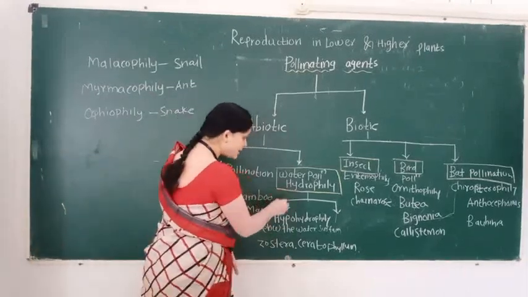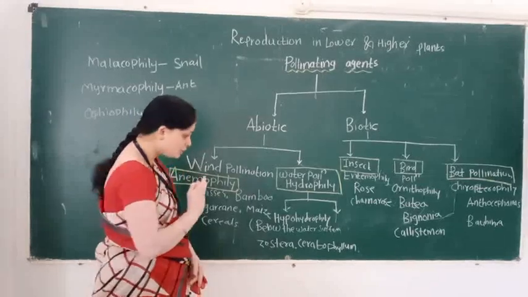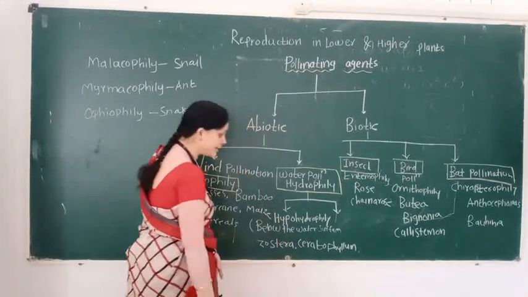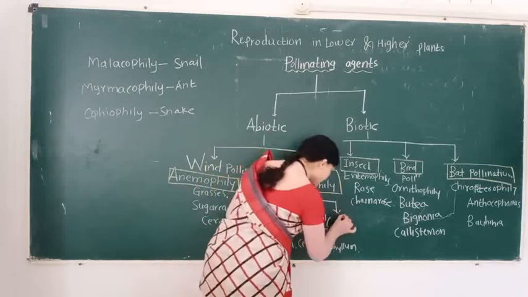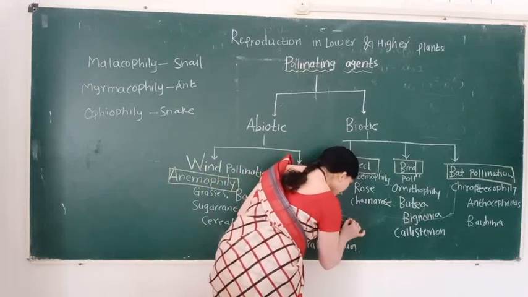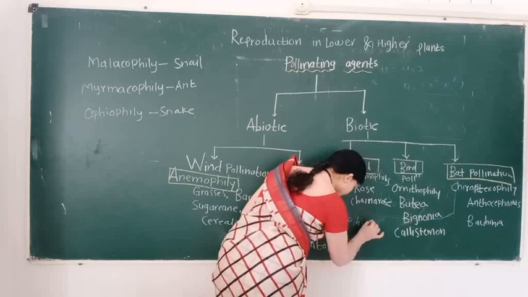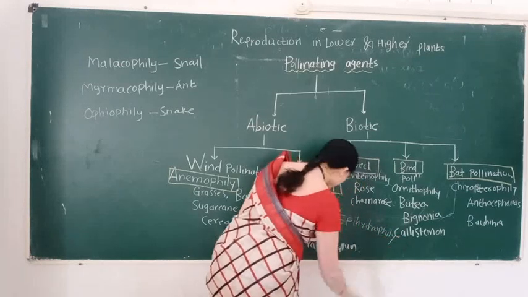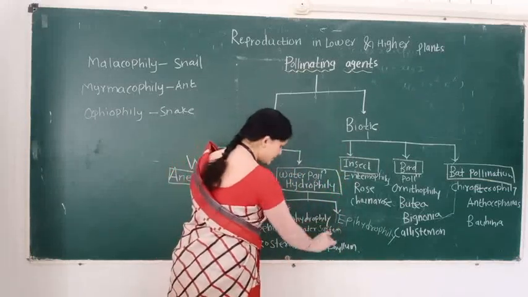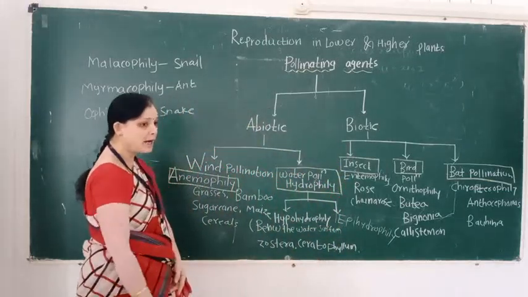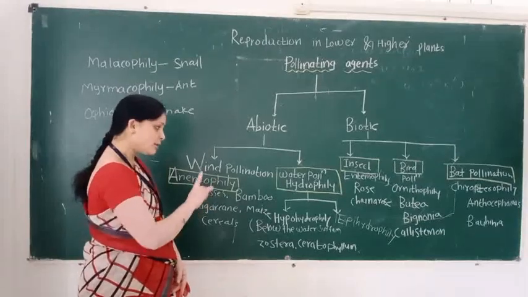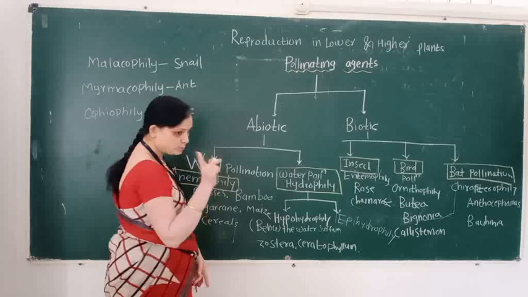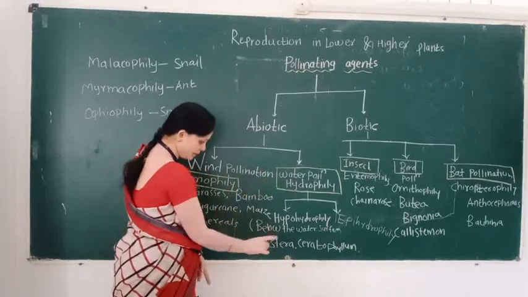But water pollination also consists of two types. First type is hypohydrophily and second type is epihydrophily. So, students, remember these two terms for water pollination.